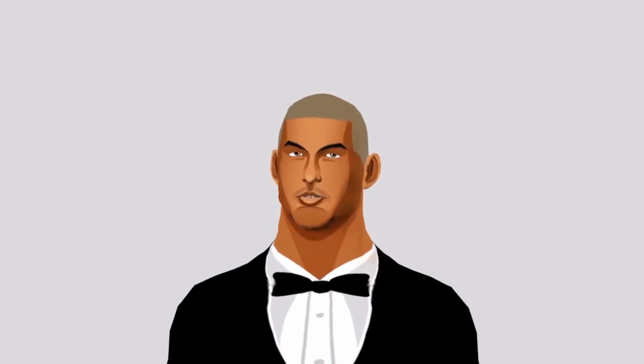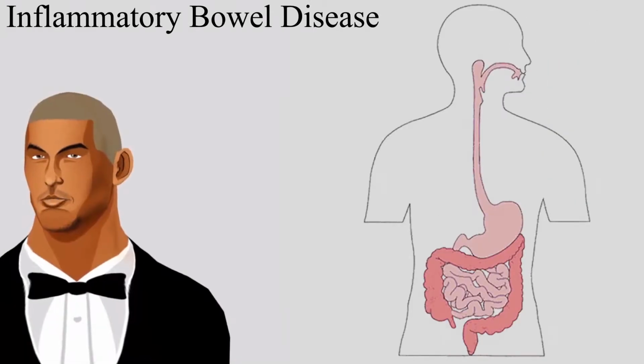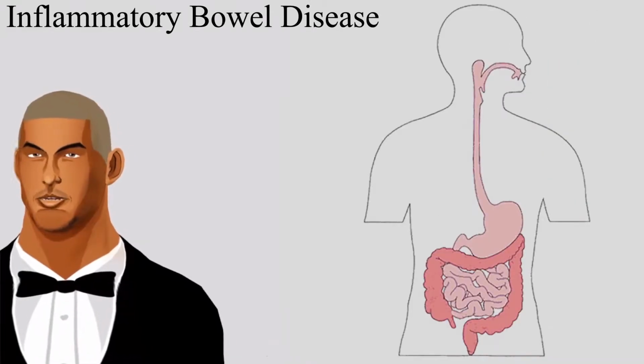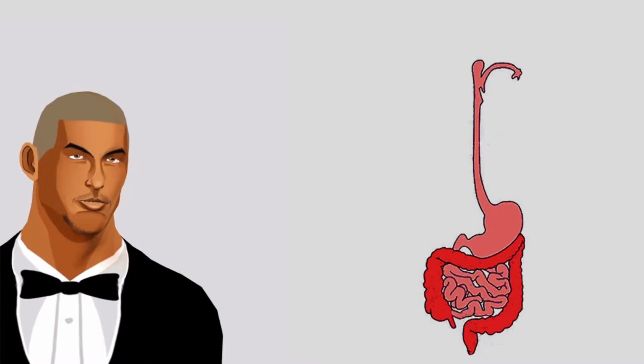I have been assigned to research Crohn's disease, and this is what I have found. Crohn's disease is a chronic, relapsing, systemic inflammatory disease which affects a wide range of your gastrointestinal tract. This disease can affect anywhere from your mouth to your anus.